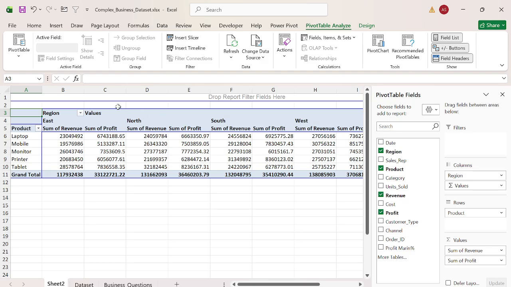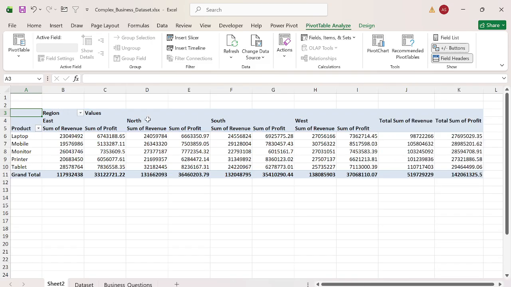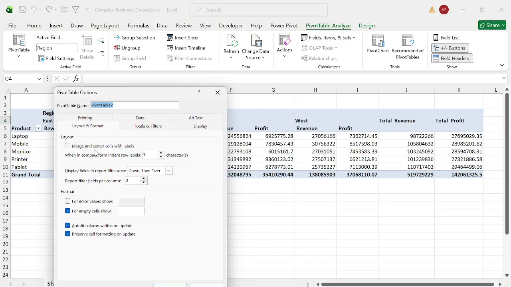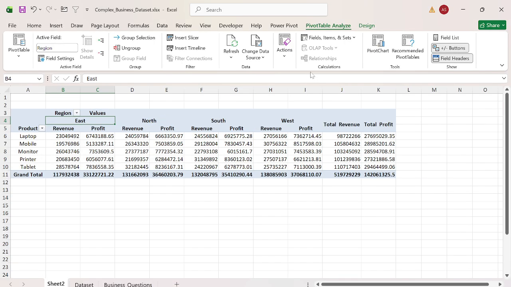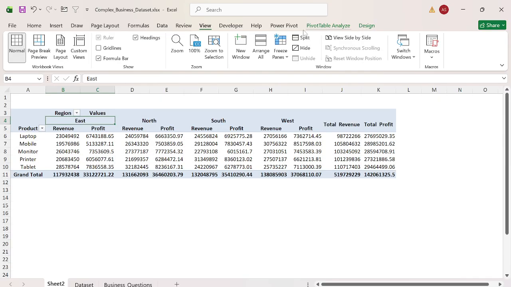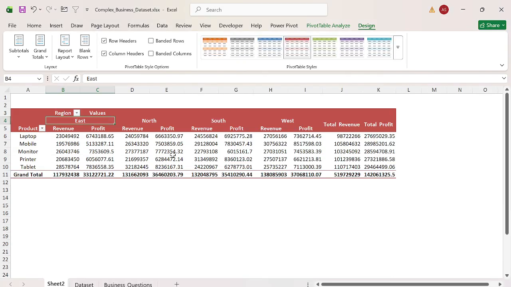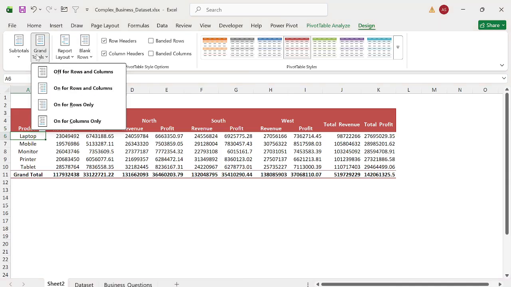Here you have your summary. Let's format it first. Let's remove "Sum of" from revenue and profit, and make this centered. Go to PivotTable Options and choose merge and center. Now you can remove the gridlines from the background. Go to Design and take one format, this one. I think this is much better. Let's keep this one. Make it bordered so that it looks good, and remove the grand total.